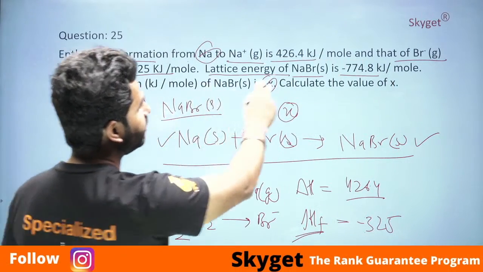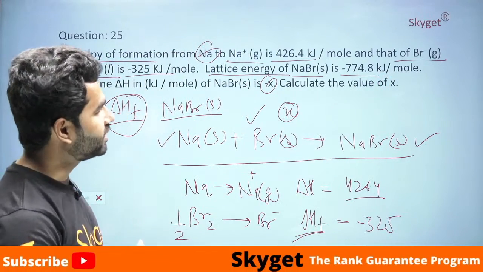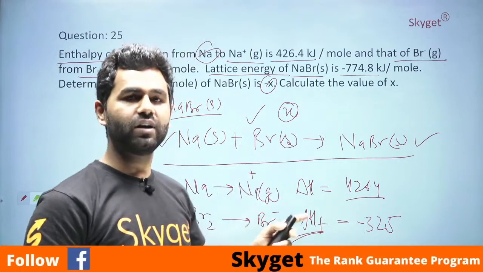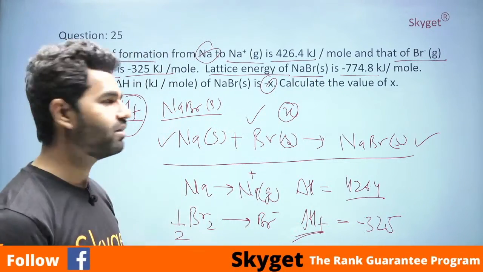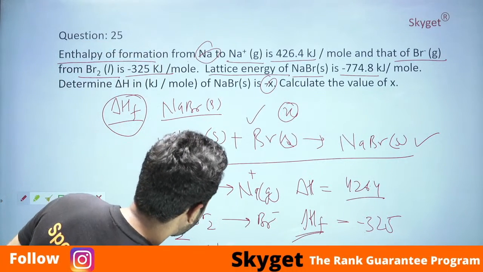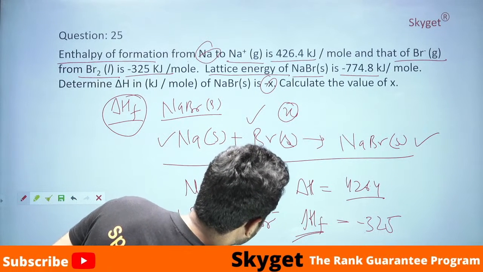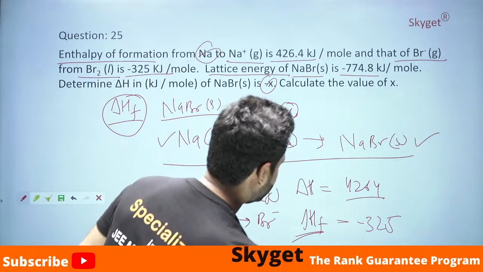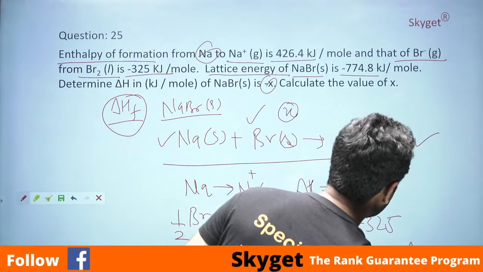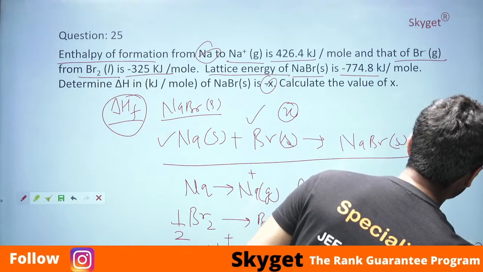Now the last equation. The lattice energy of NaBr is this one. It means lattice energy is the energy that is released when NaBr solid is formed from its constituent gaseous ions. Remember, constituent gaseous ions. It means Na gaseous cation plus bromide gaseous anion gives NaBr solid, and delta H will be equal to minus 774.8.